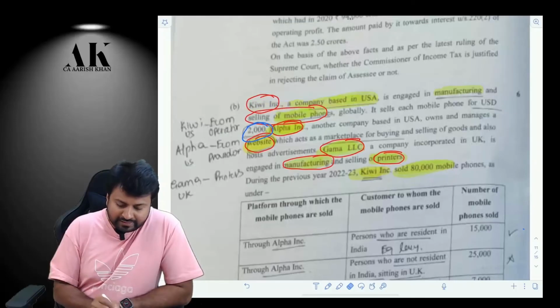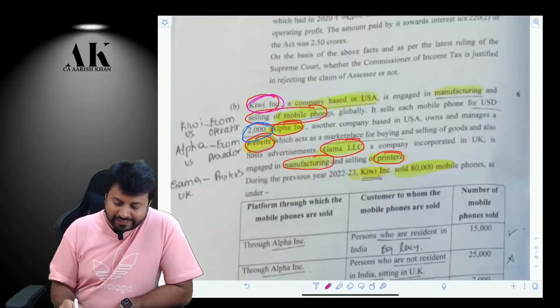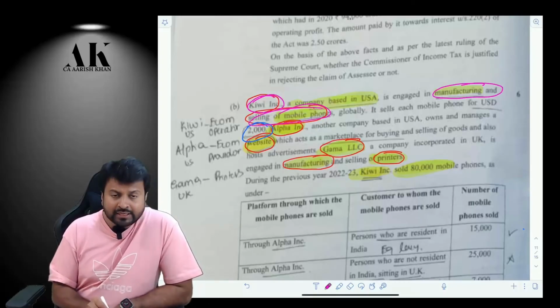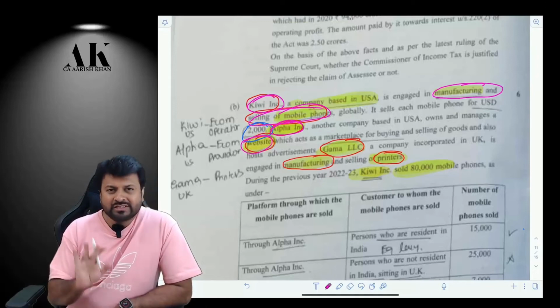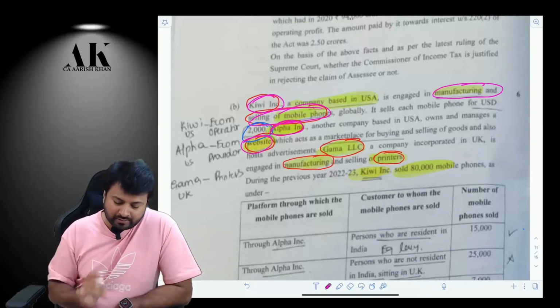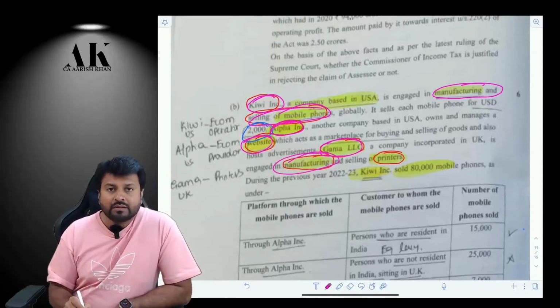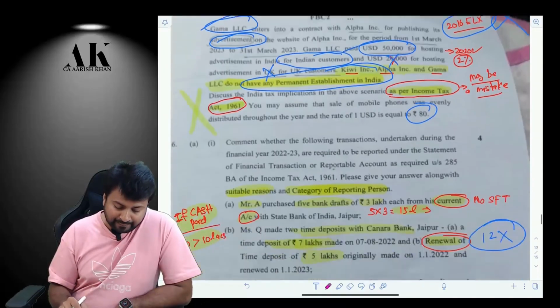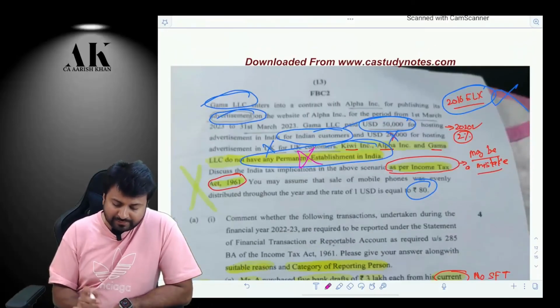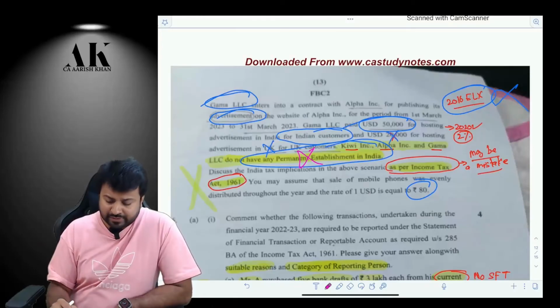There is one person, Kiwi Inc., which is a non-resident engaged in manufacturing and selling of mobile phones. There is another company, Alpha Inc., which is just like Amazon. It's a website owner, an e-commerce operator. And there is one more company, Gamma LLC, which is also engaged in manufacturing of printers. None of them have a permanent establishment in India.